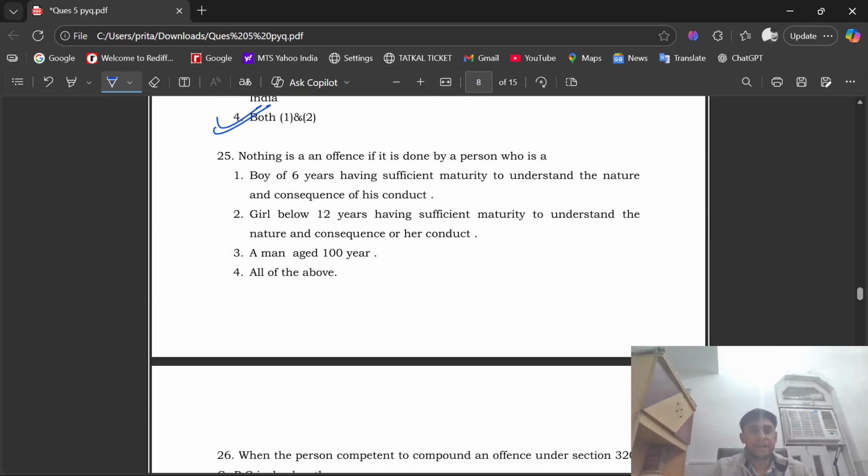See question number 25. Nothing is an offense if it is done by a person who is: option first, a boy of 6 years having sufficient maturity to understand the nature and consequence of his conduct; option second, a girl below 12 years having sufficient maturity to understand the nature and consequence of her conduct; option 3, a man aged 100 years; option D, all of the above. The right option is option number first, that is a boy of 6 years having sufficient maturity to understand the nature